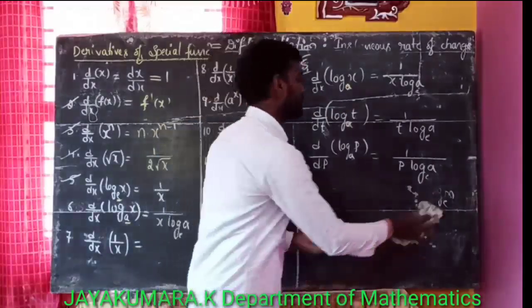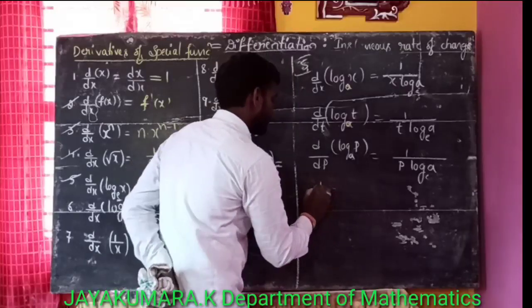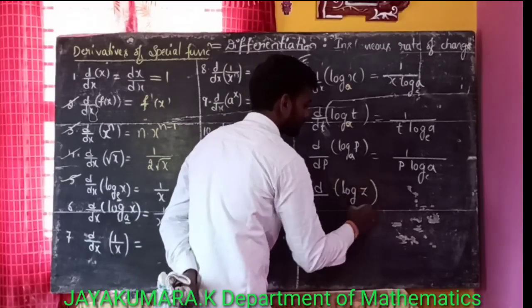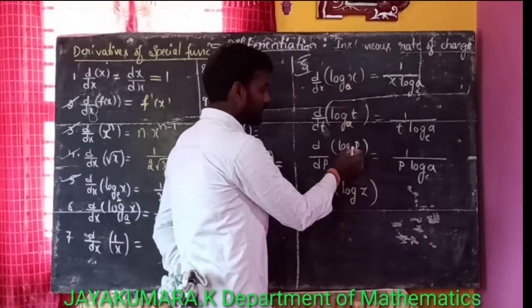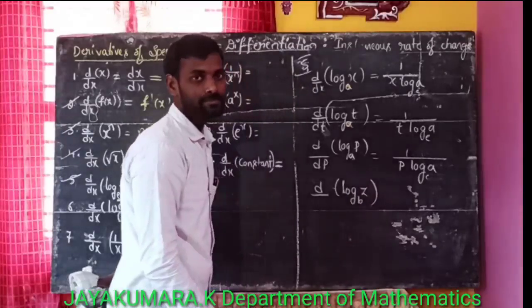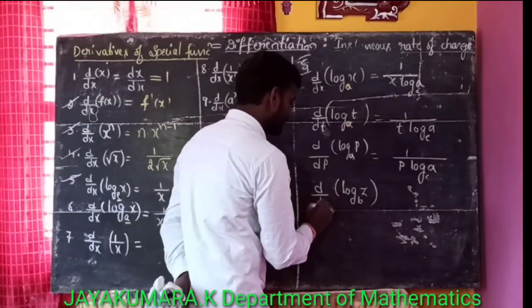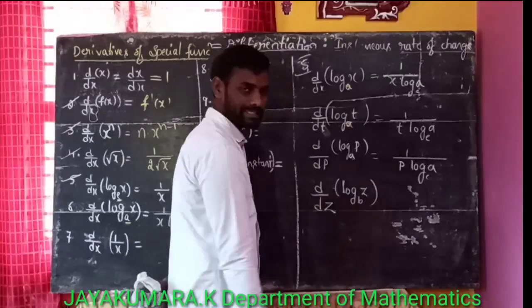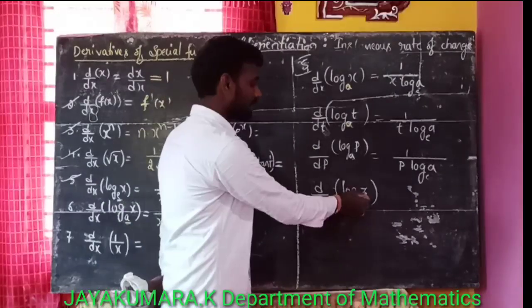Here I will consider another one, log z. What is the derivative of log z for the base b? I will consider another base, that is b. We have to differentiate the given function with respect to z, the independent variable.